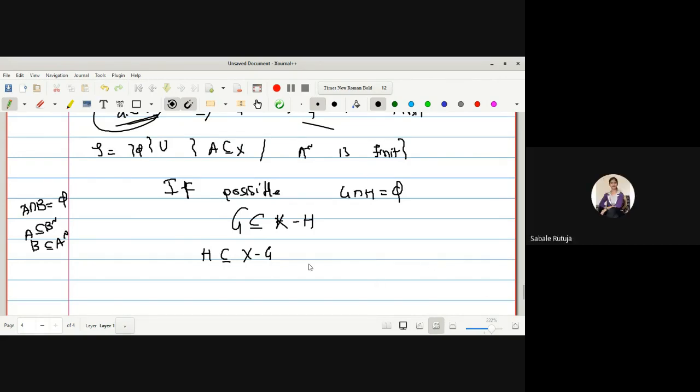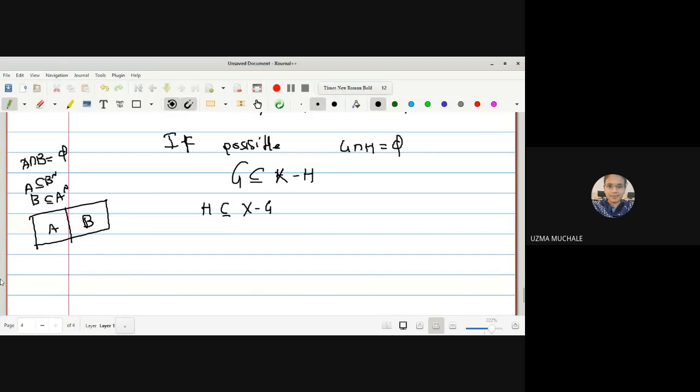Yes, ma'am. If you are not remembering, you have to draw the image. A intersection B, if they are disjoint sets, so this is A and B. What is the complement of A, what is the complement of B, you have to find it out and verify the result. In the basic lectures, I have given you a detailed description.